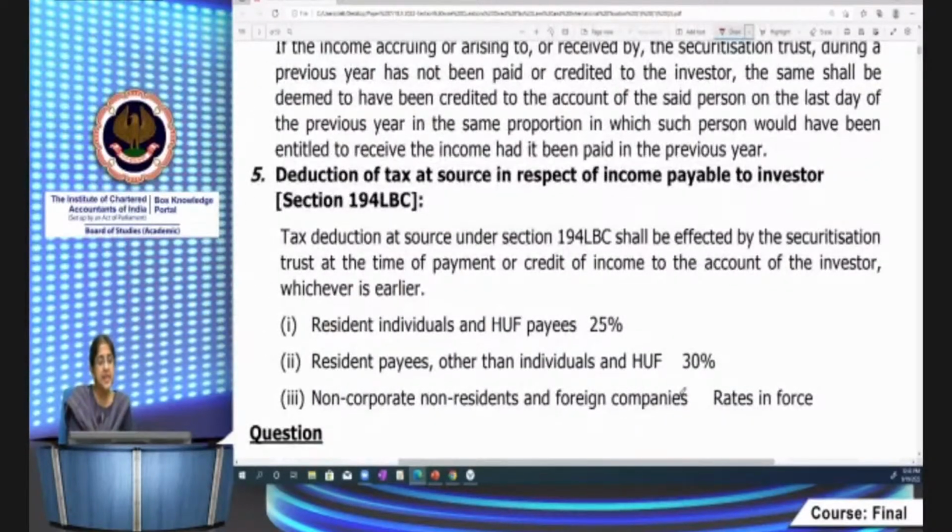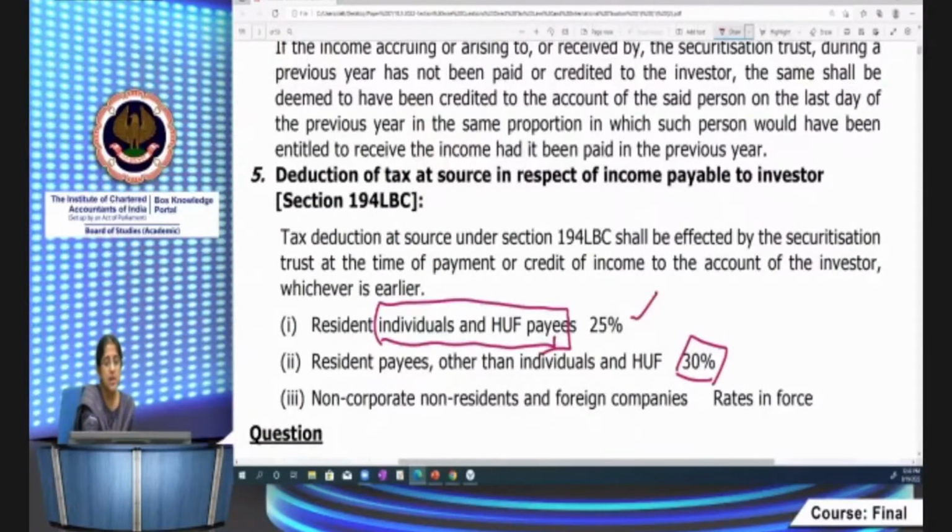Also, the TDS provisions here are slightly different. In case of resident individuals, because all income is taxable in the hands of the investor, in the hands of securitization trust, for resident individuals and HUF, there they are making a bifurcation between residents. Individual and HUF means it's 25%. Resident payees other than individuals and HUFs, it's 30%. And non-corporate non-residents and foreign companies, it's rates in force. Again, rates in force means 40% for foreign companies and 30% for other non-residents plus surcharge and cess. So these are slightly different TDS provisions as far as securitization trusts are concerned. I hope it is very clear.